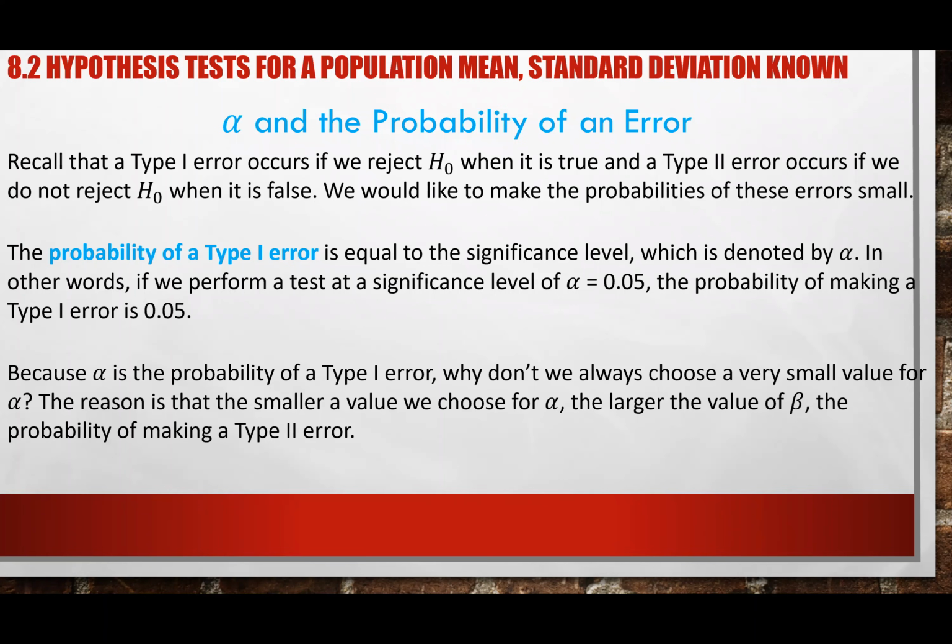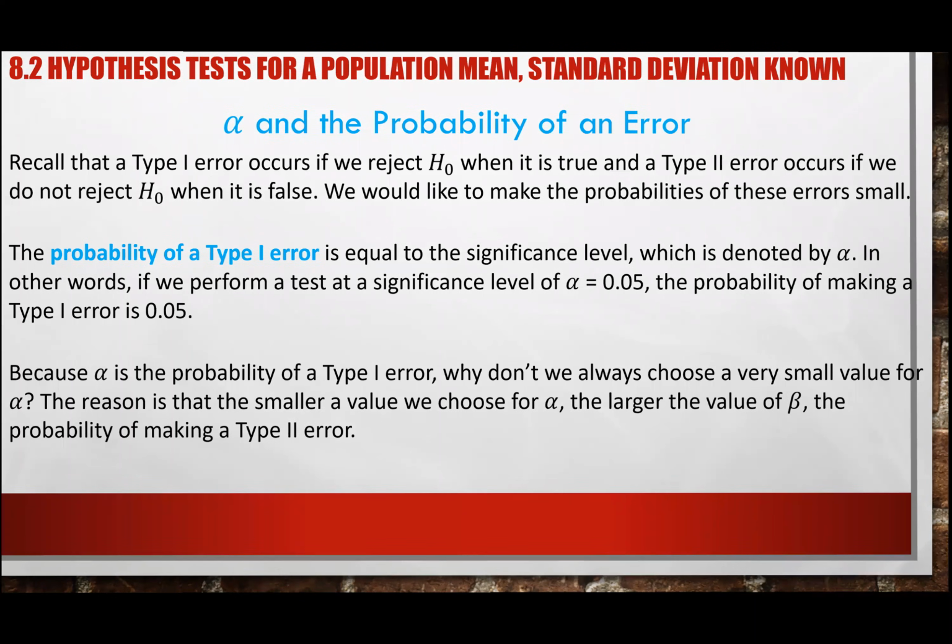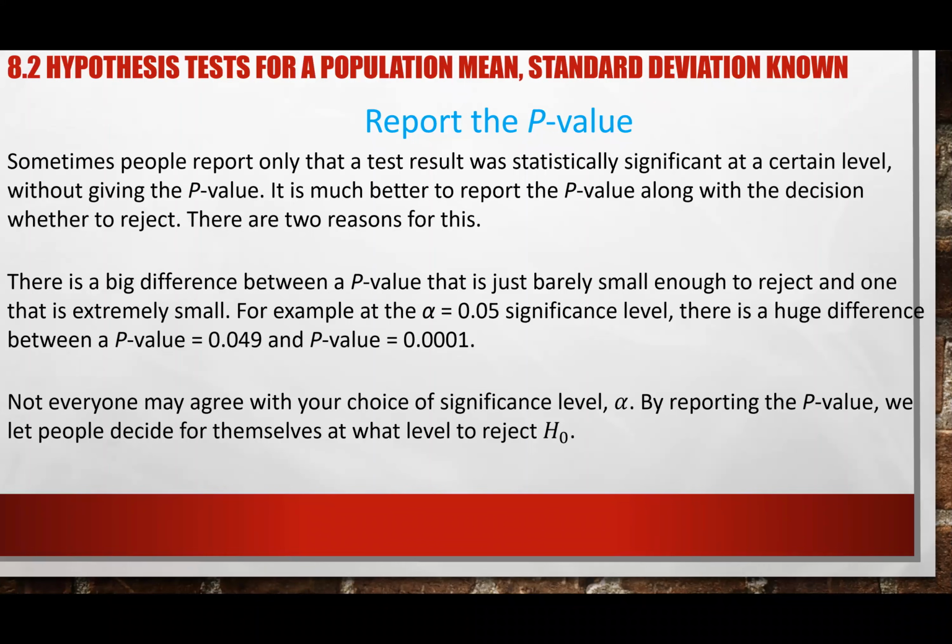Okay, the last thing we have is the p-value. Sometimes, if you have to write a report, then you probably want to put this p-value in. The p-value basically tells you how statistically significant we are, right? If you look at this here, the p-value is 0.049 versus the p-value of 0.0001. Remember, for both of them we reject H0. But how confident are you when you reject H0?